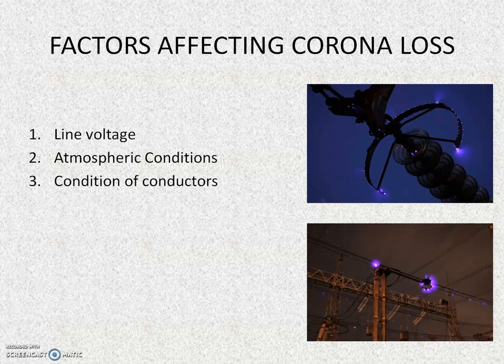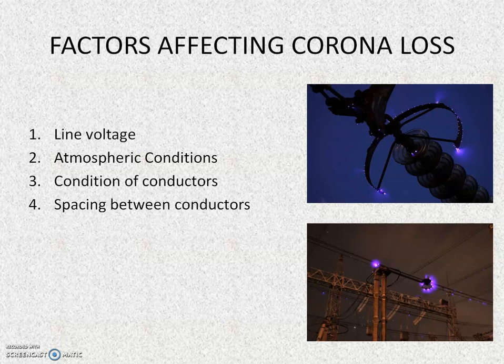And then the condition of conductors. This particular phenomenon depends highly on the conductors and its physical condition. It has an inverse proportionality relationship with the diameter of the conductors. That is, with the increase in diameter, the effect of corona on power system reduces considerably. Also, the presence of dirt or roughness of the conductor reduces the critical breakdown voltage, making the conductors more prone to corona losses. Hence, in most cities and industrial areas having high pollution, these factors are of reasonable importance to counter the ill effects it has on the system.